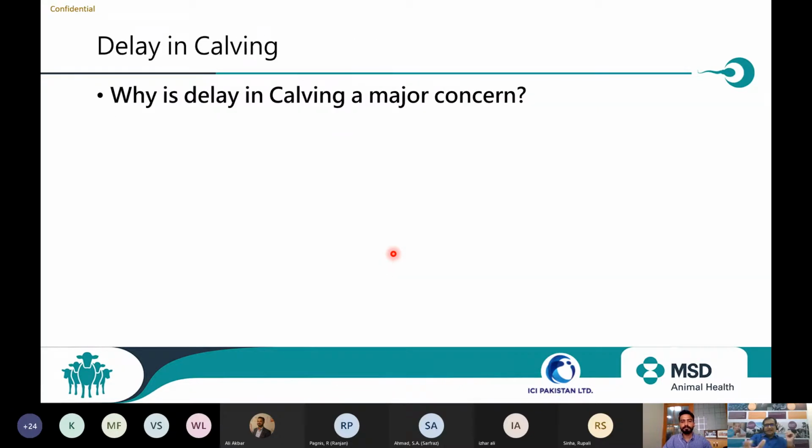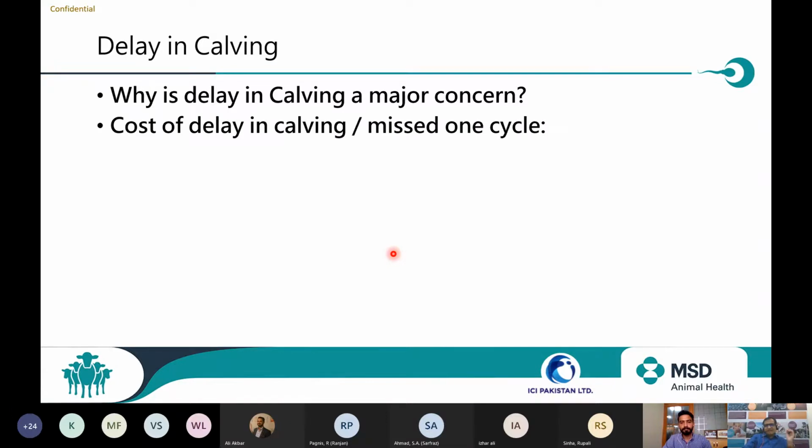Now, why is there so much concern about delay in calving? We talk a lot about how a calf a year needs to be maintained. If it is not happening, then what is the problem for me? Is it really so important to achieve a calf in a year? Is it so important to achieve 45 days uterine involution? Is it so important to maintain the hygiene at the time of calving? If something happens, what is the problem? So friends, we all understand the voice of money, and the same is true for the economy of the farm.